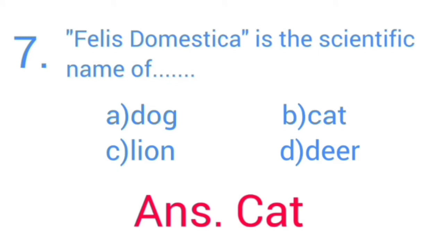Felis domestica is the scientific name of dash. Options: A. Dog, B. Cat, C. Lion, D. Deer. Answer is cat. Felis domestica is the scientific name of cat.